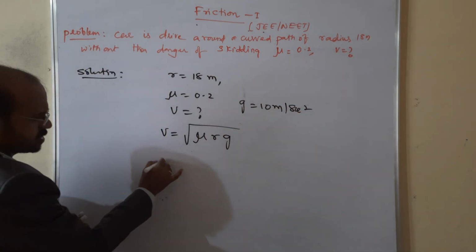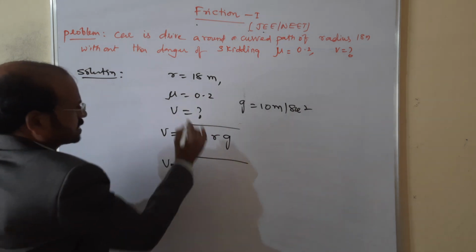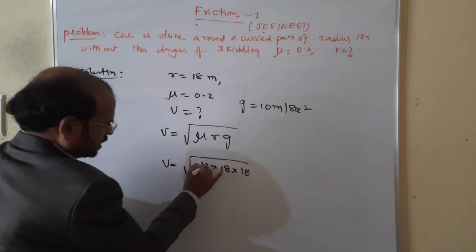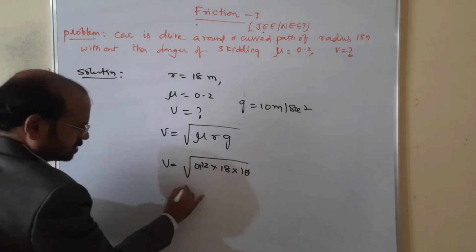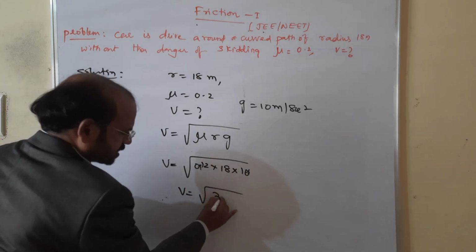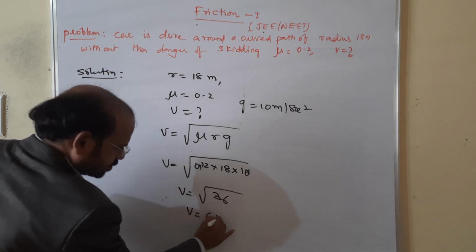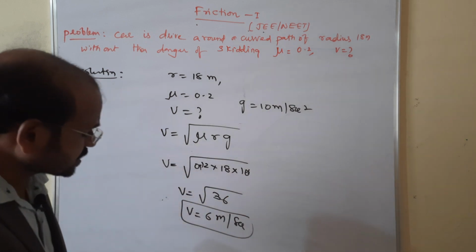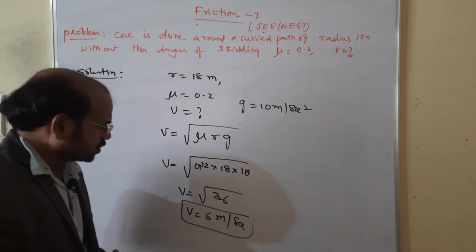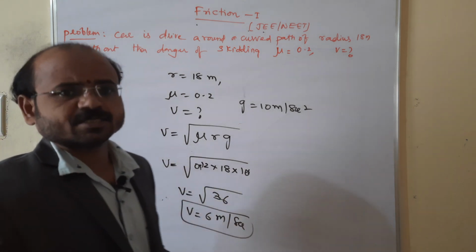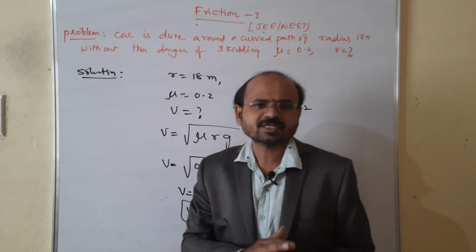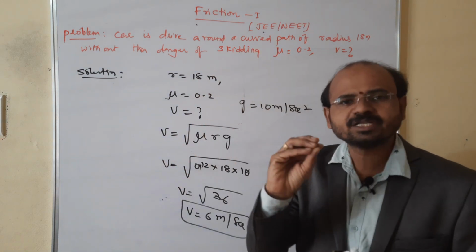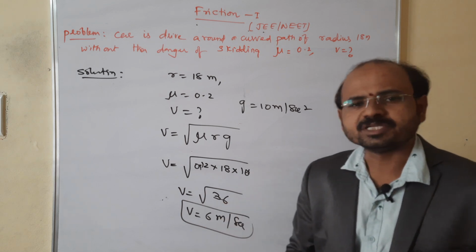Now substitute here: mu is 0.2, radius 18 meters, and 10. So the 10 cancels with the 0.2, and v is equal to root of 36. The speed required is 6 meters per second, because root 36 is 6. So for the given data, the speed required is 6 meters per second.